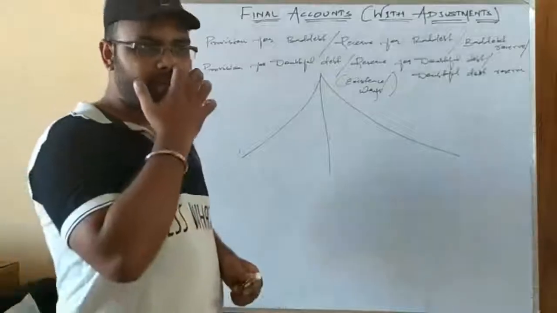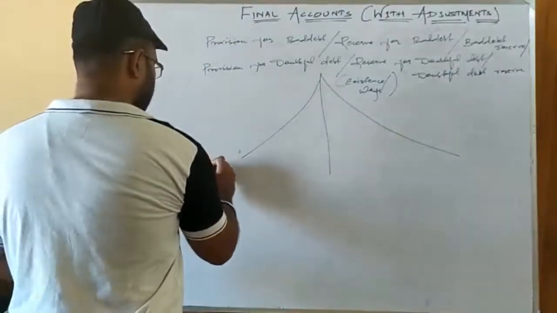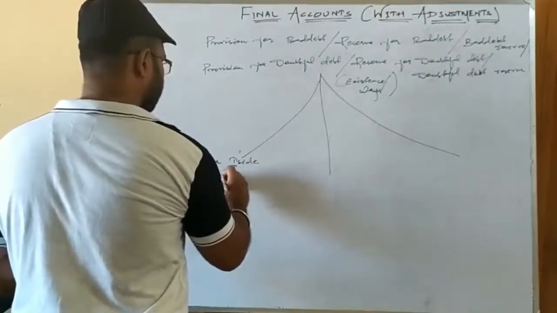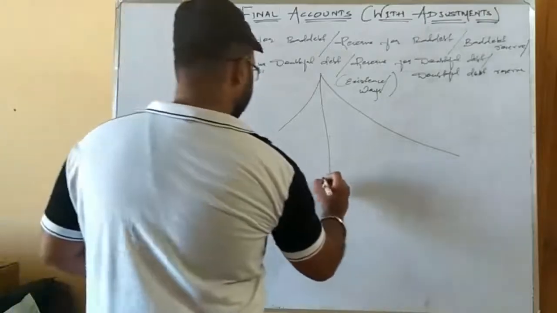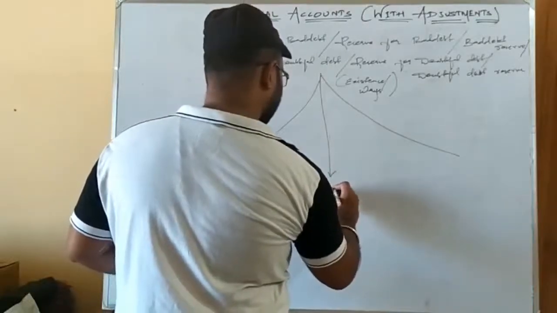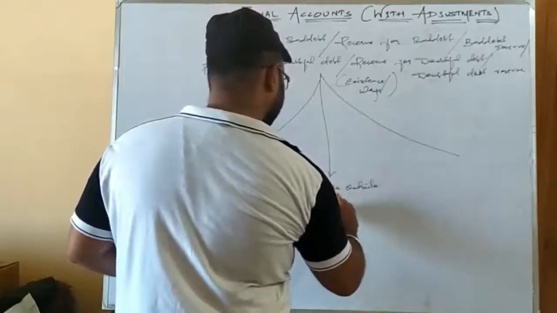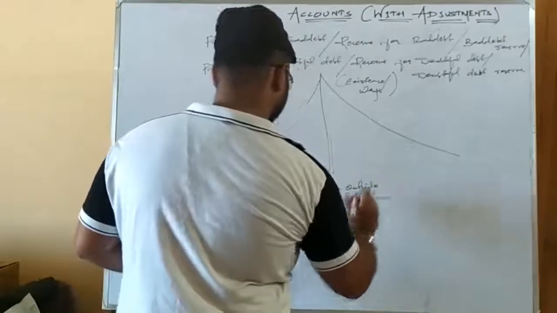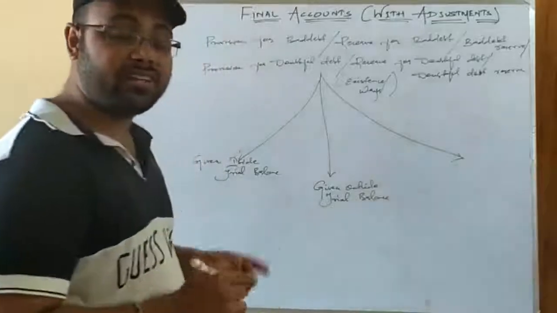Okay, the very simple one you know is given inside trial balance. The second one is given outside trial balance, that you call as adjustment. Okay, the third and more confusing area is given inside and outside trial balance.